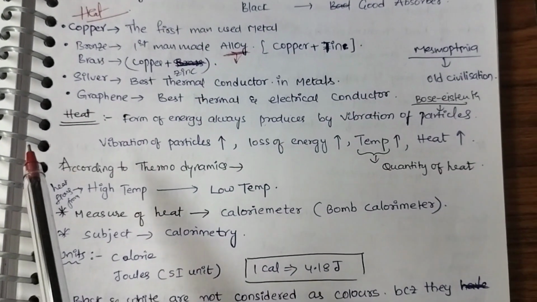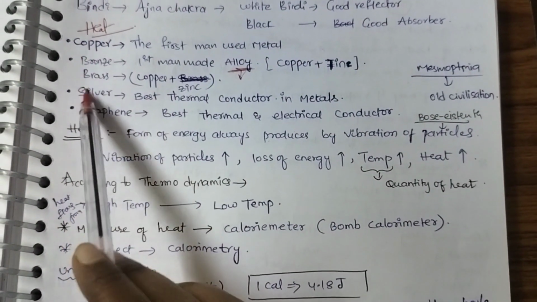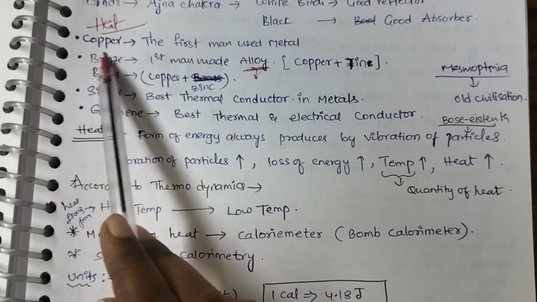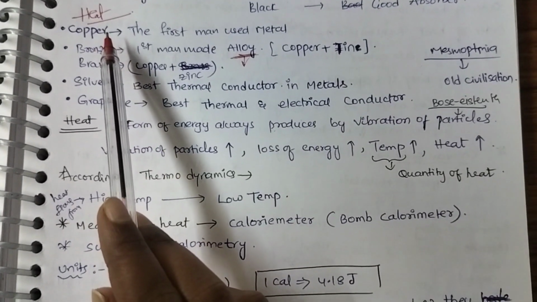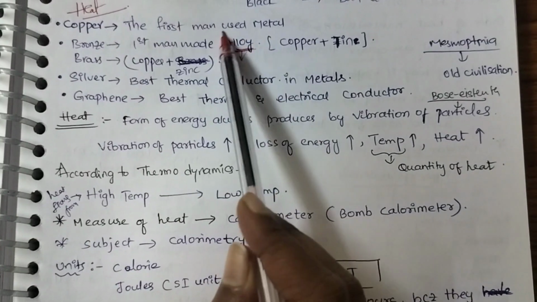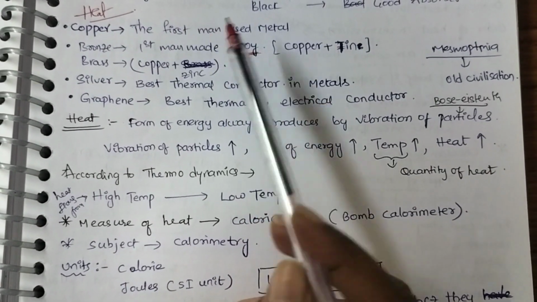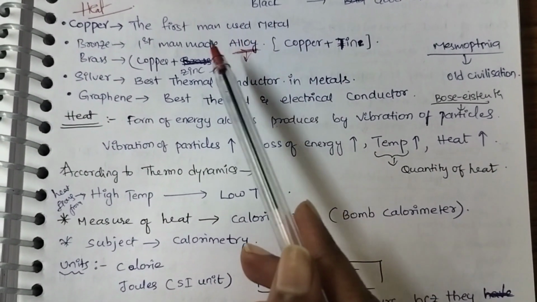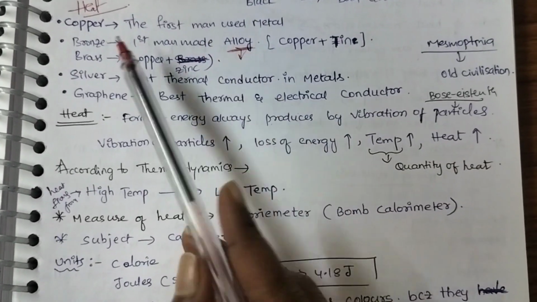Hello all, today's topic is heat. These are some of the important points. Copper is the first metal used by man. Bronze is the first man-made alloy. Alloy means combining of metals or non-metals. Two or more metals or non-metals combined is called an alloy.